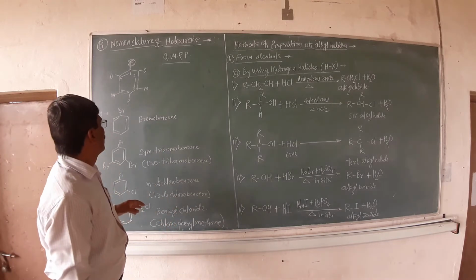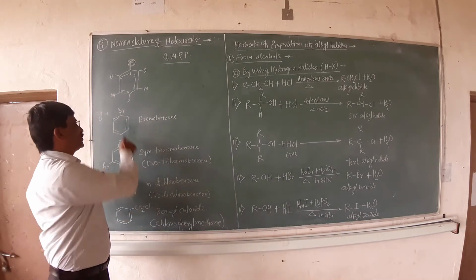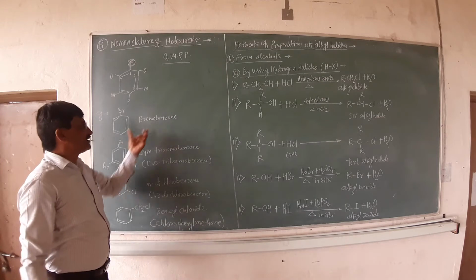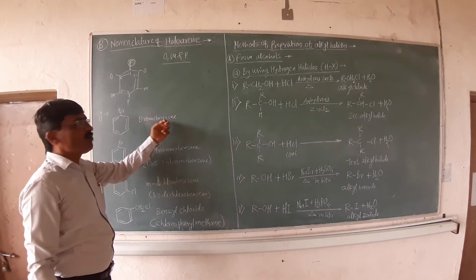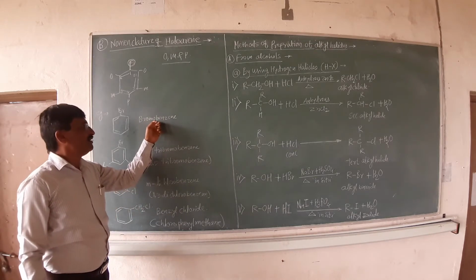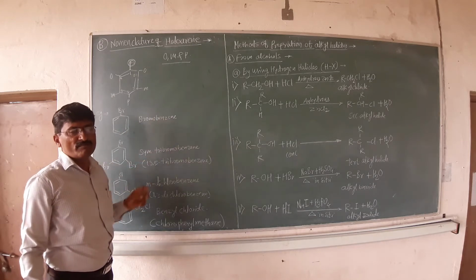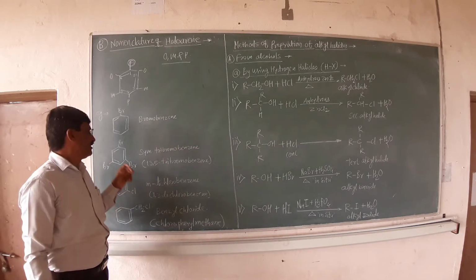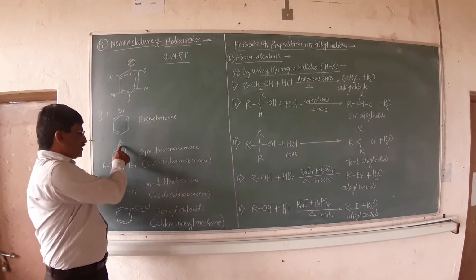With the help of that, it is possible to write the name of the given organic compound. For example, if you take bromine directly attached to the benzene ring, the name of that compound, a haloarene, is bromobenzene. Halide means bromo, and the aromatic ring is benzene, so it is bromobenzene.